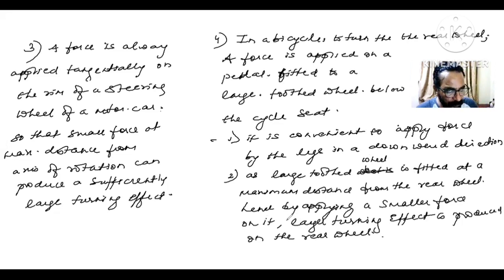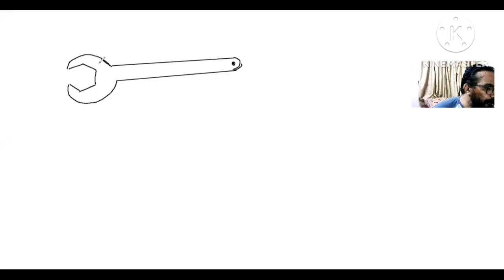Now the last of these examples, one more which is very nice, children, which you should know, is about a spanner. You can imagine any spanner. What is a spanner, children? Spanners are used to open a nut. Now any spanner, I'll just draw it. You can see this is a spanner, beta. It is used to either tighten or loosen a nut.